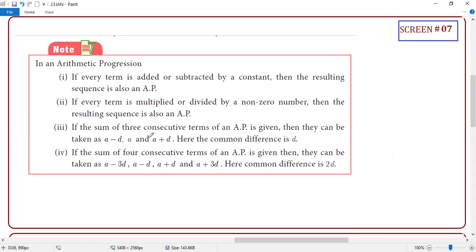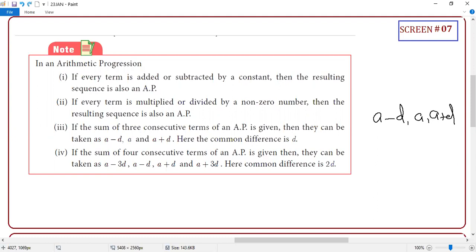You have 3 terms. In general, 3 terms are what? A, A plus D, A plus 2D. But instead of this, if you take this way, it will be great. It is not necessary that you always follow this. If you consider your first term is A minus D, second term is A, third term is A plus D, this is also an AP, correct or not? This is also an AP.